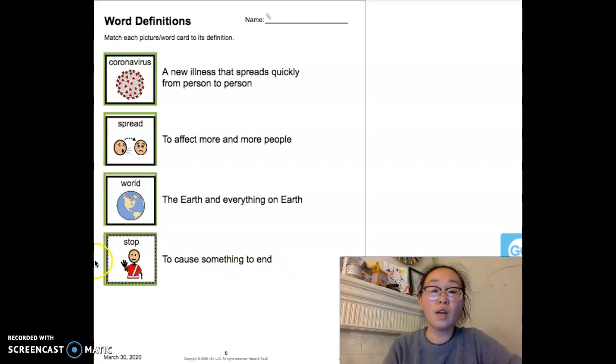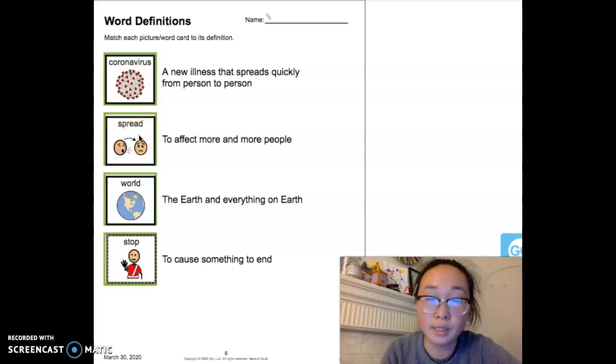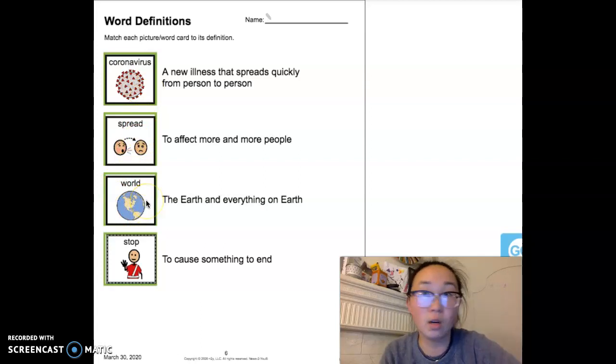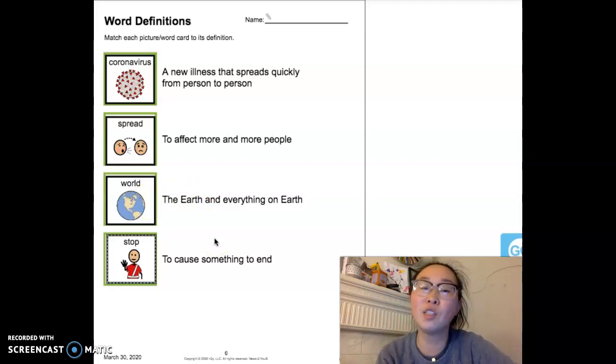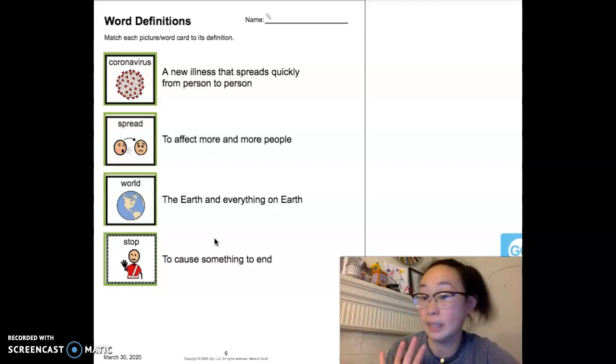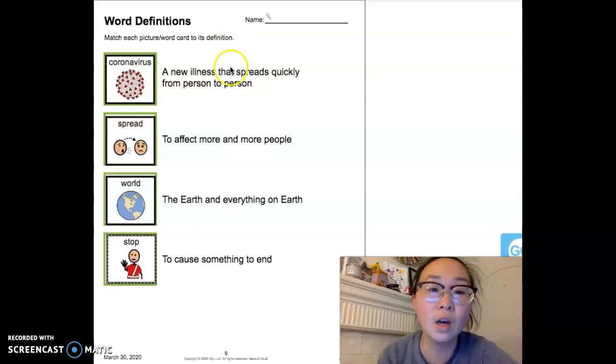So we want to stop the coronavirus. We don't want it to keep spreading from person to person all over the world. And right now it is all over the world. And so that's why we are closing the schools for now, and we're closing a lot of businesses. We're trying to get people to not be around each other. And that's where the whole social distancing takes place. If you have heard that saying, it means kind of to keep our space from other people 6 feet apart. So once again, our words are coronavirus, spread, world, and stop.